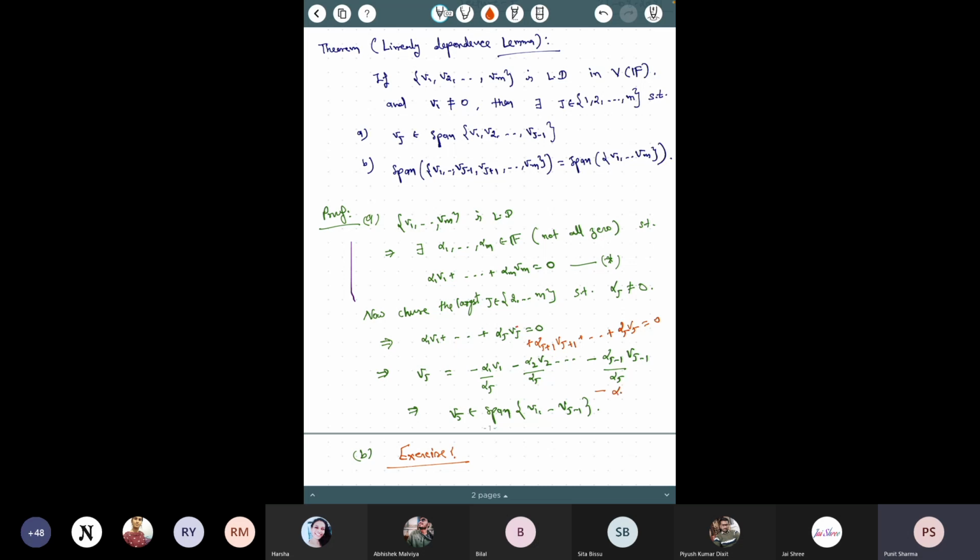Then there would be alpha j plus 1 divided by alpha j times vj plus 1 and so on. But what I want to say is that vj can be written as a linear combination of preceding vectors, because I want to prove that vj is a linear combination of v1 to vj minus 1. But if you only want to say that vj is a linear combination of the remaining vectors, that means vectors except vj, then in that case you can choose any j.